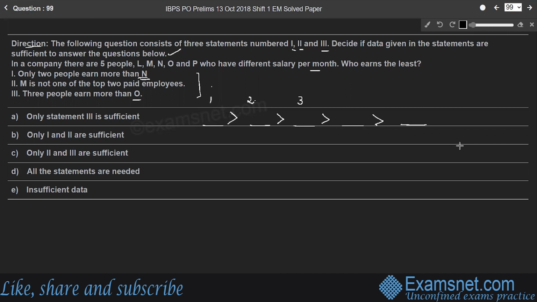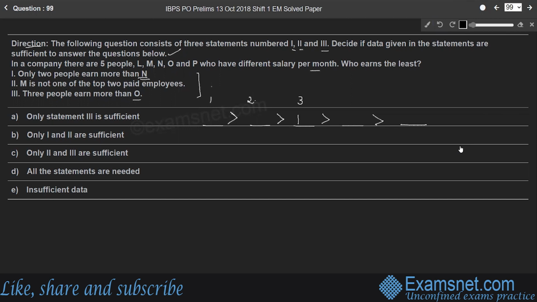Therefore, only 2 people earn more than N. So the position of N will be the third position. Second statement, M is not one of the top 2 paid employees. So M cannot be in the first or the second position, right? Because it is given that M is not one of the top 2 paid employees. Therefore, we have to avoid the position of M in first or second, right?